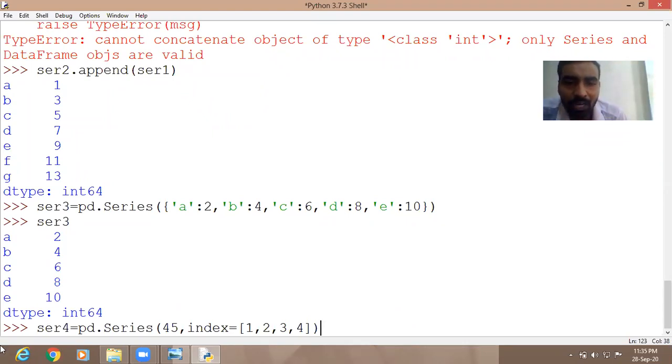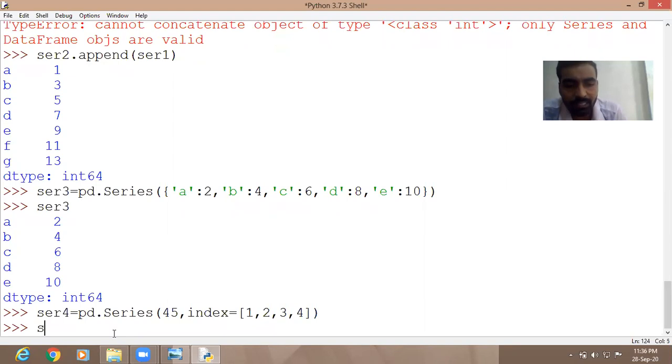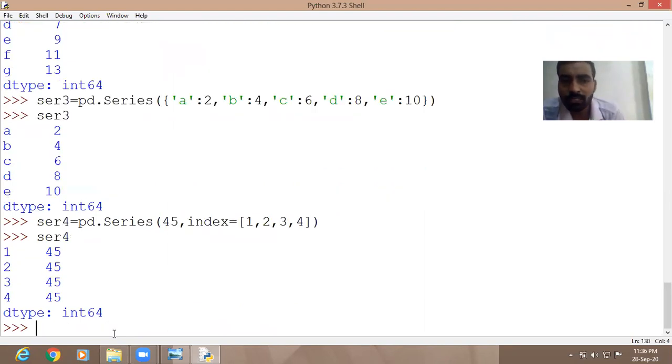This is the scalar value. Scalar value means single value. Remember the meaning. So this is the way to create a series with the help of a scalar value. Now you can check series 4. See here, 45 is repeated for each index. I hope you all have understood how to create series. Any confusion? No, sir.